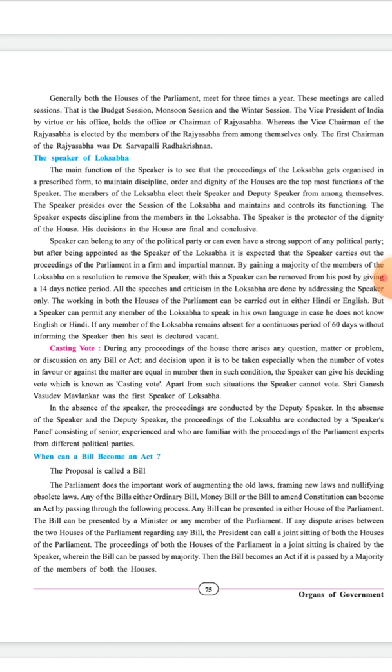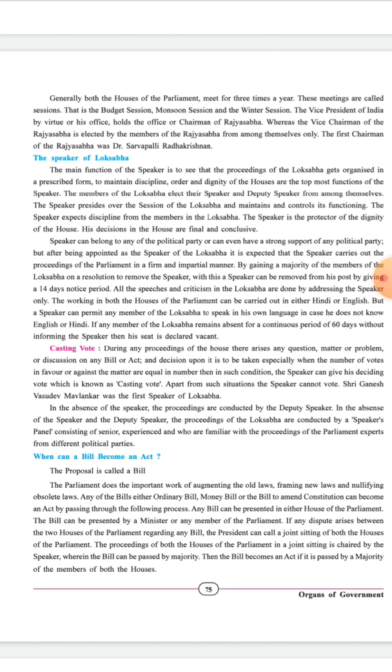See, during any proceeding of the house, when there arise any questions in the matter or the problem or any discussion or any bill or act which is to be passed, the decisions are taken by votes.